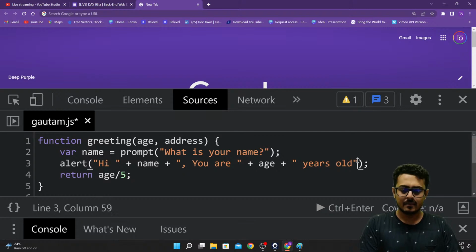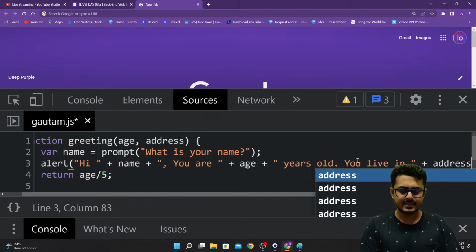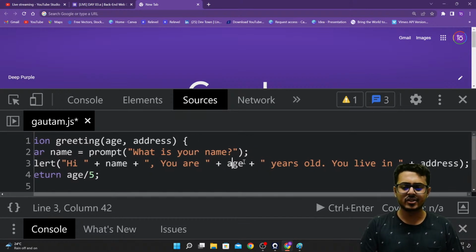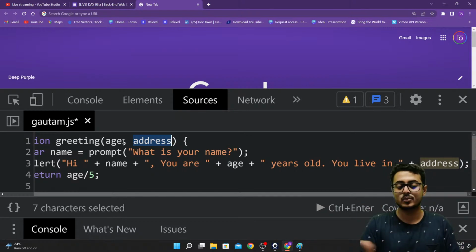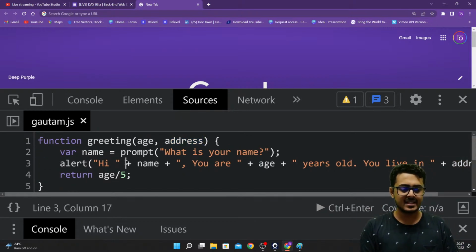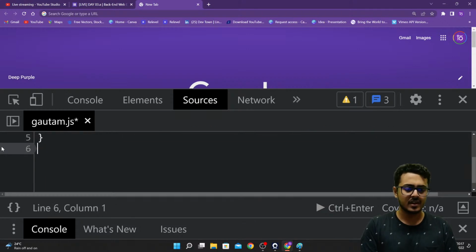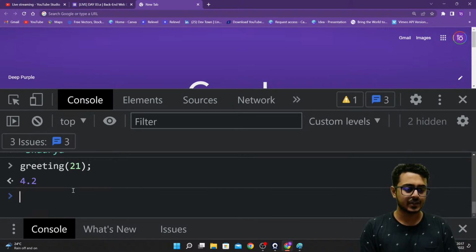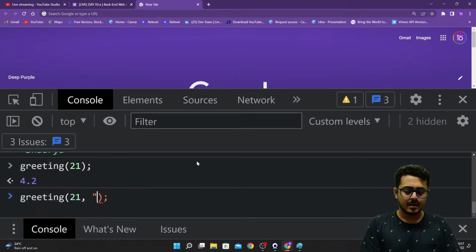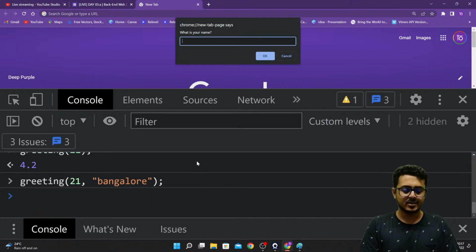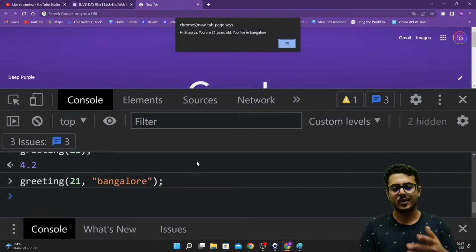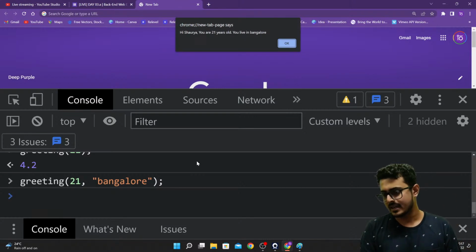So for example, I can write, you live in, plus address. I've just added a new input, a new parameter, that is address, right over here. So age comma address, these are the two parameters that I require. Now I'm saving this, removing this from right over here, and saving this declaration. Now I'm going back into the console, writing greeting comma Bangalore, and pressing enter. So you're able to see Shaurya. I'm getting, hi Shaurya, you're 21 years old and you live in Bangalore.